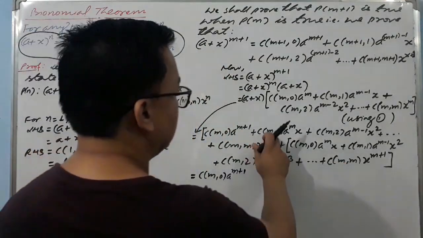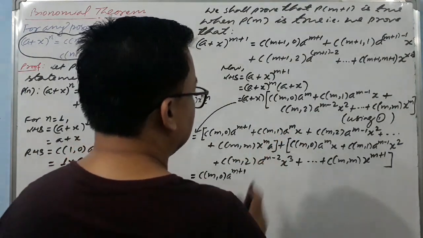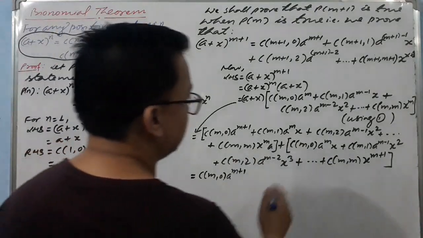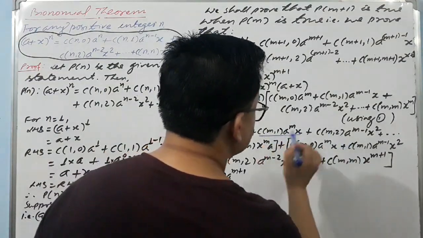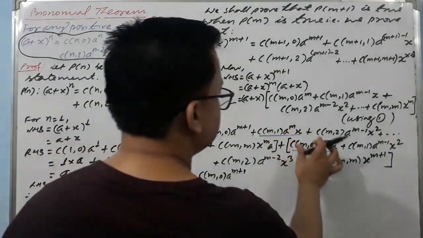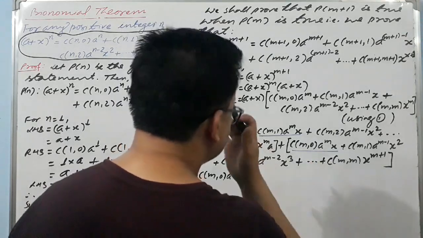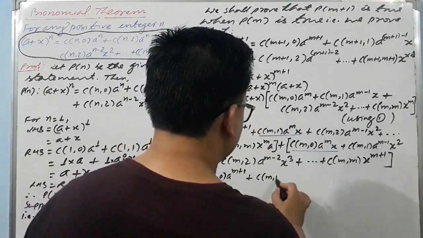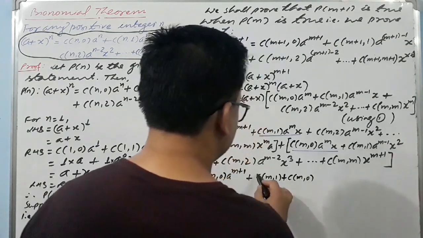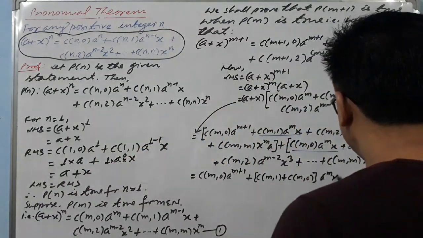Let's simplify the terms between the first and the last. Here, look at this one and this one. First, a^m x appears here also, so we can write down the common factor a^m x, C(m,1) plus C(m,0), and here the common factor is a^m x.